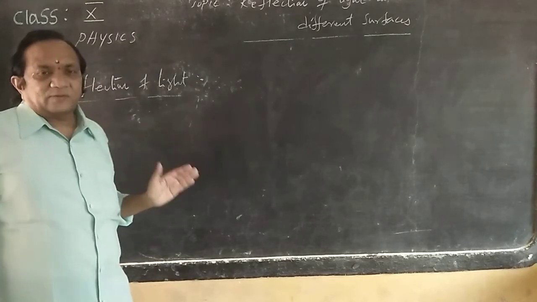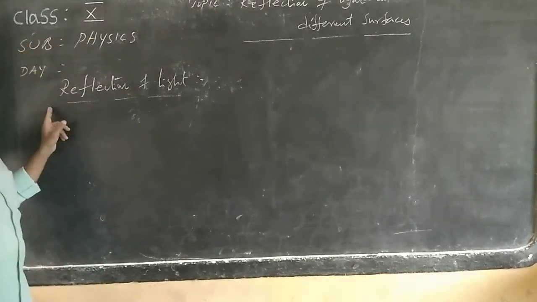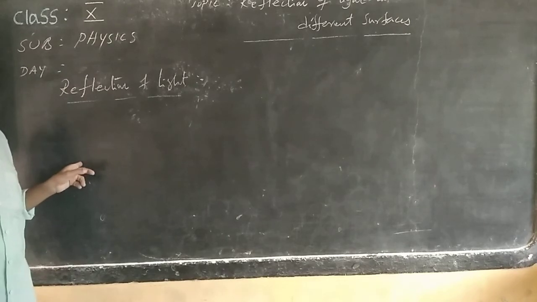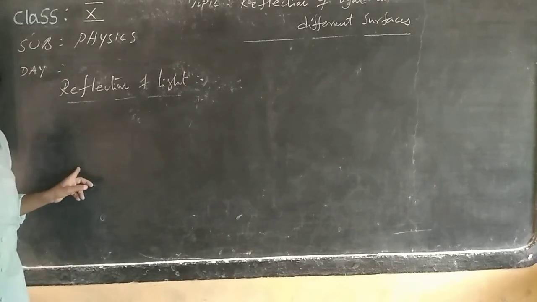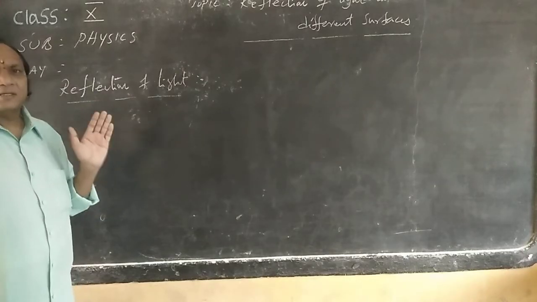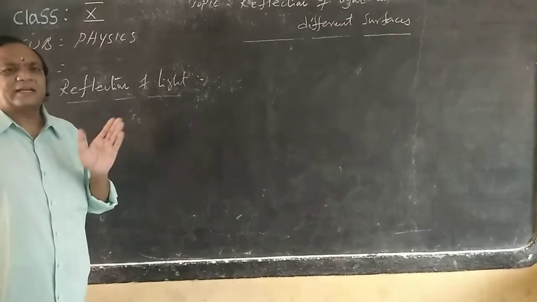Then what happens when light falls on such bodies? This phenomenon happens, and it is called reflection of light. For reflection, on one side we have to make the opaque nature. Another is the reflecting surface. Remember that, the reflecting surface.